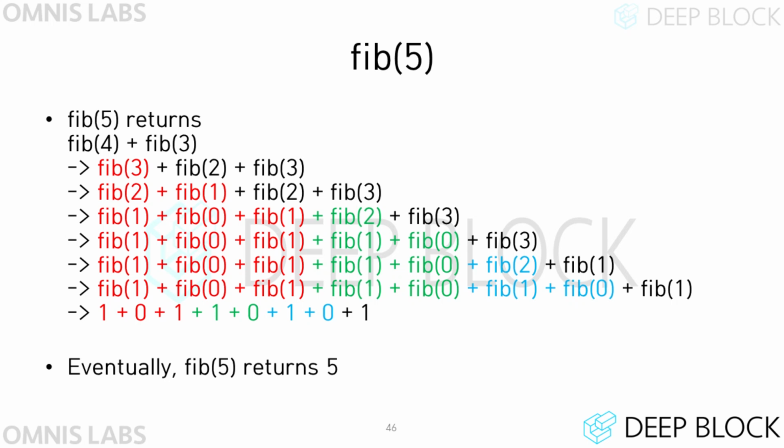When fib5 is called, the return value is calculated as follows. First, fib5 returns fib4 plus fib3. After that, fib4 is called, which returns fib3 plus fib2. After that, fib3 is called again, and fib2 plus fib1 is returned. After that, the function is called continuously until fib1 or fib0 returns 1 or 0. So finally, fib5 returns 5.